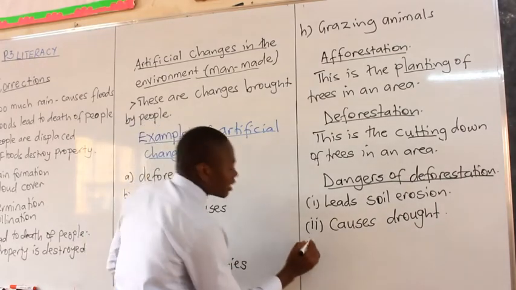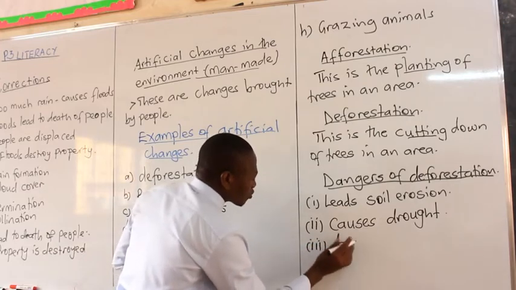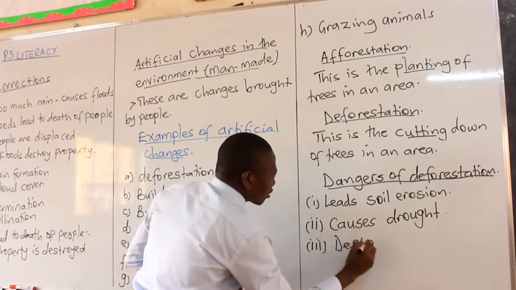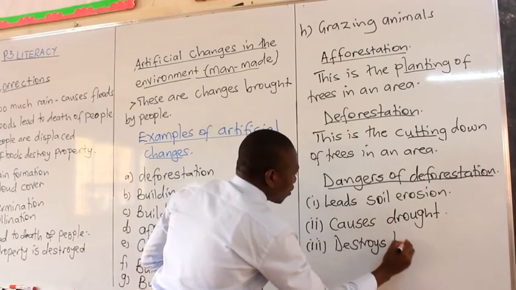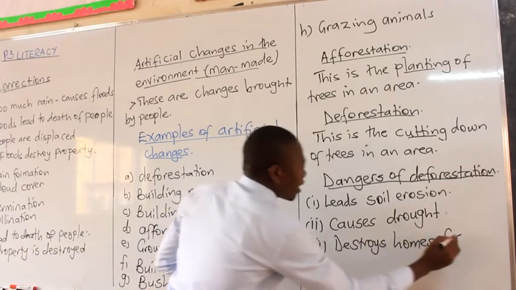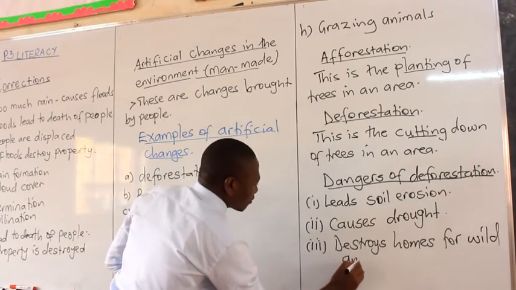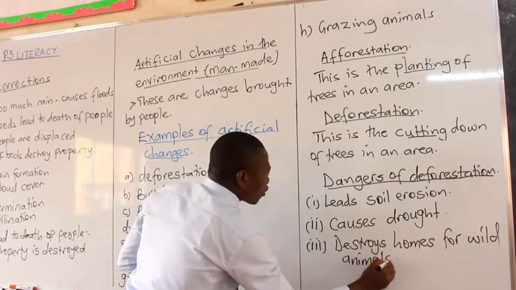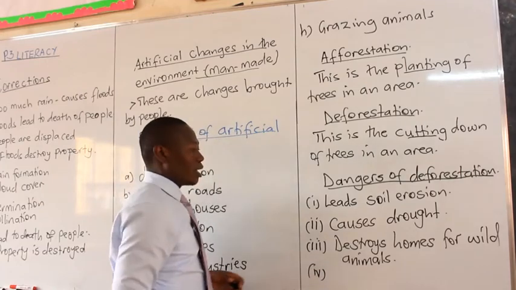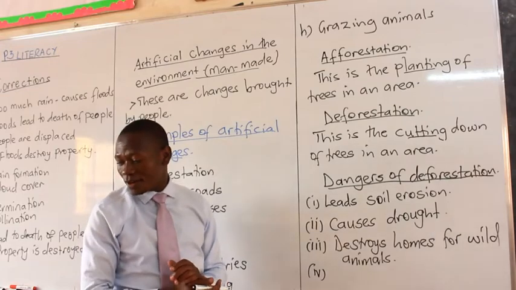Then we say it destroys homes for wild animals. To destroy homes for wild animals.